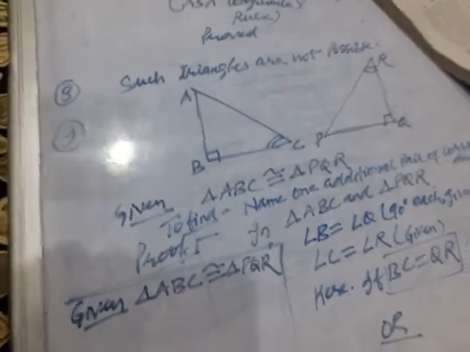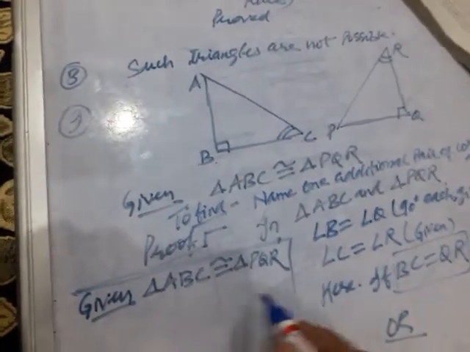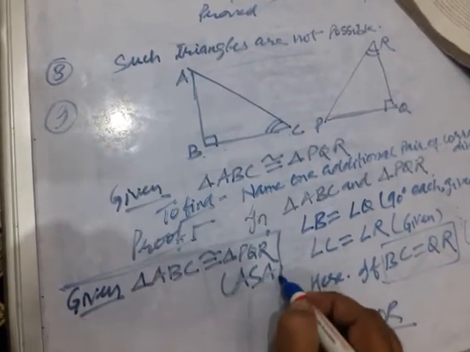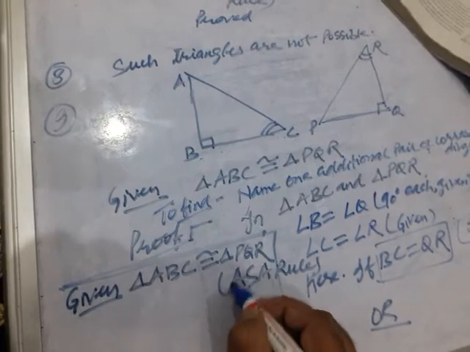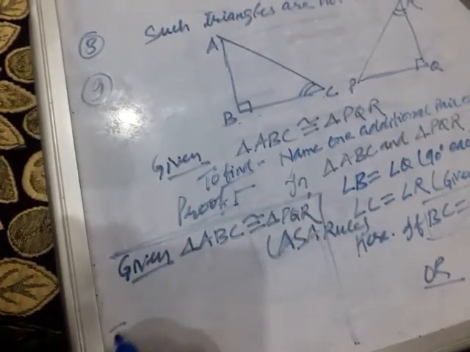Okay children, let it be there, they are congruent by the ASA rule, so the third additional part by CPCT is what you have to find out.